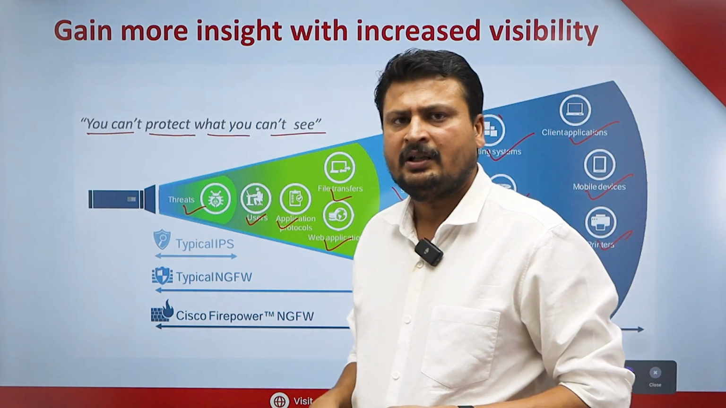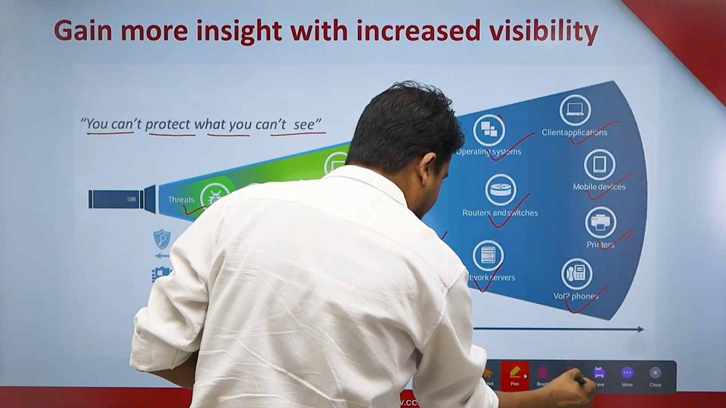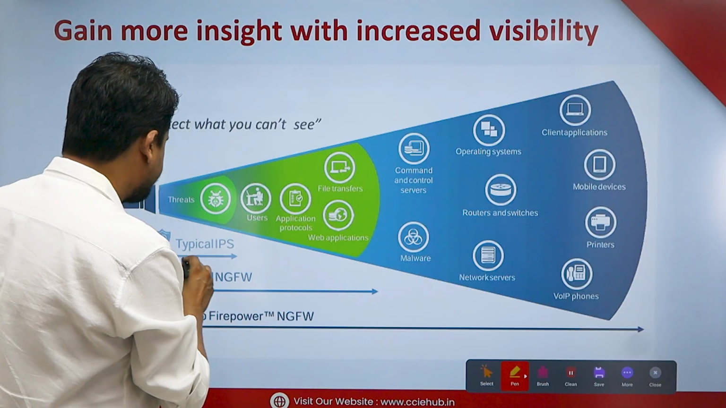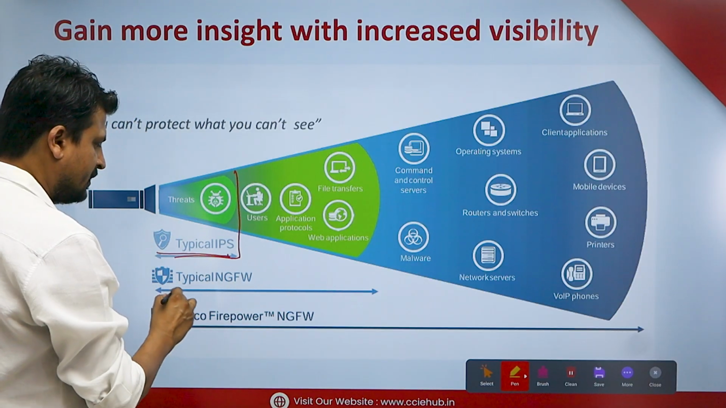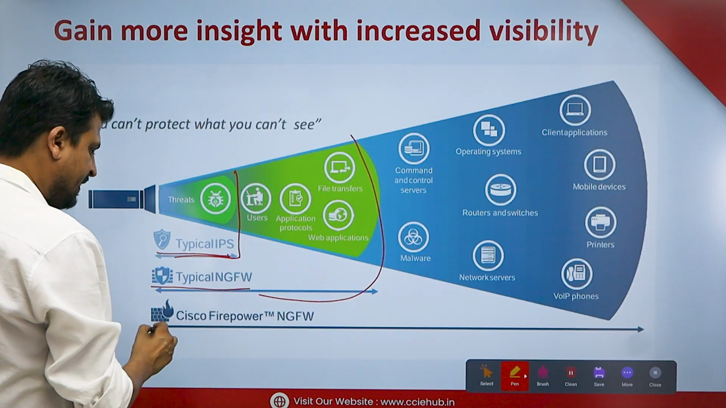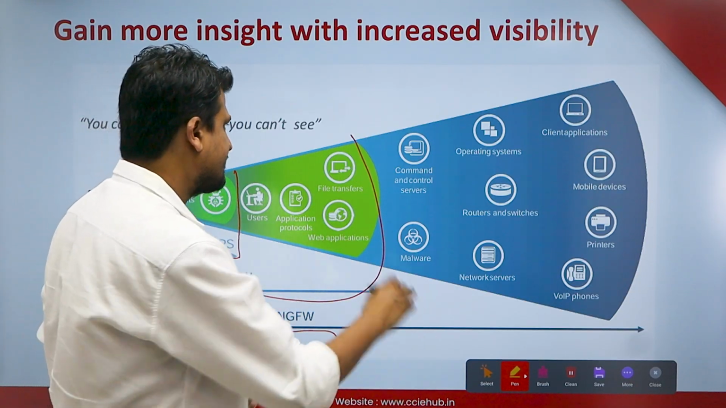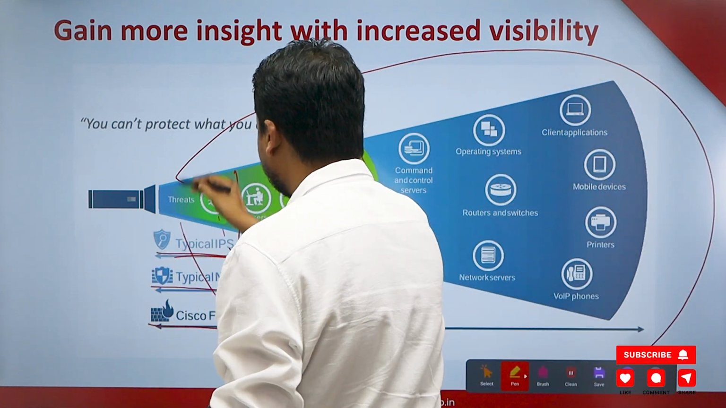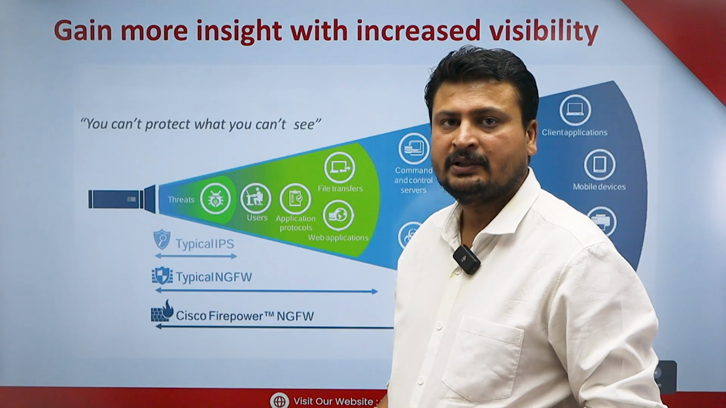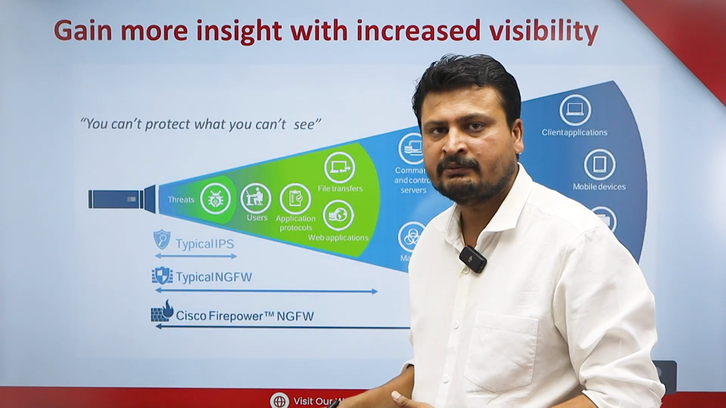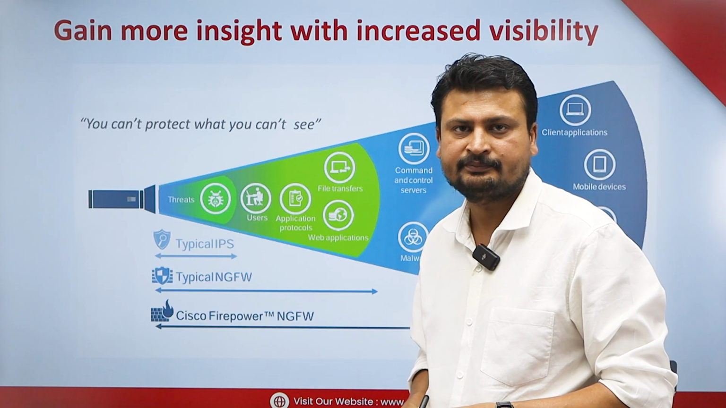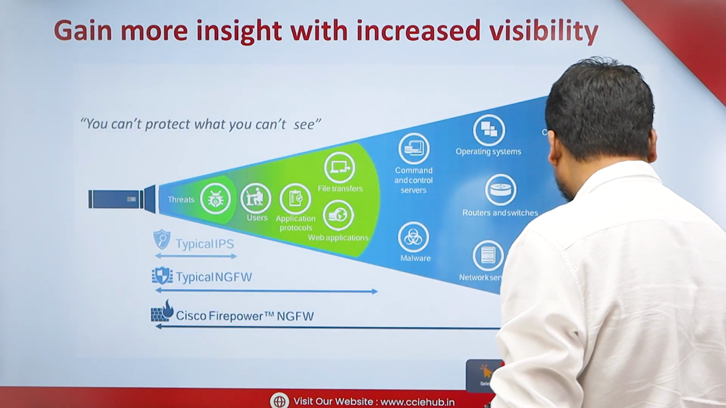If I show you a comparison, a typical old IPS had visibility up to threats. A typical next generation firewall had visibility up to this part. But when I say Cisco FTD firewall, it has visibility to this entire part. This is called a next generation firewall. This is called upgradation. Things have evolved. Now we have so many things visible with the help of a next generation firewall. Now let's see our next slide.